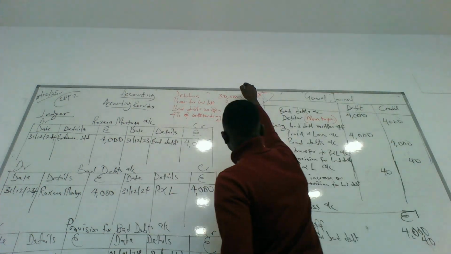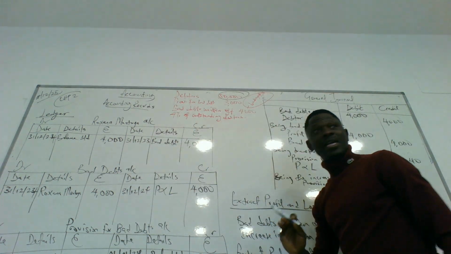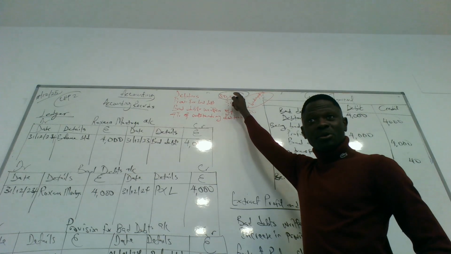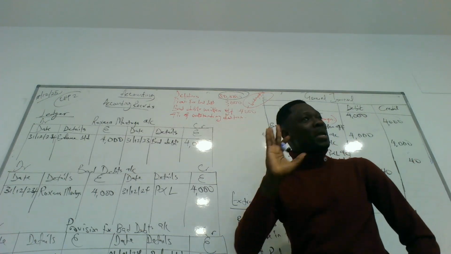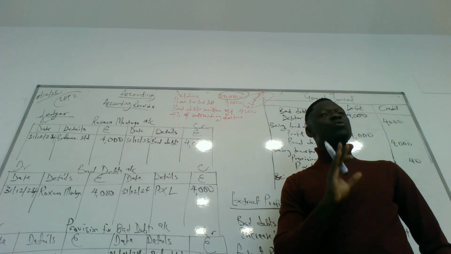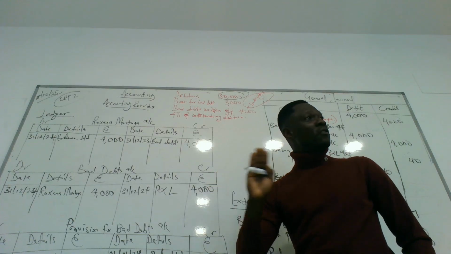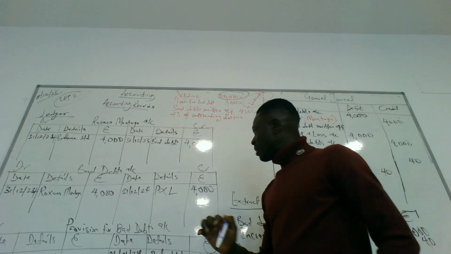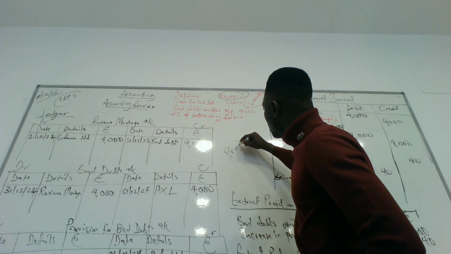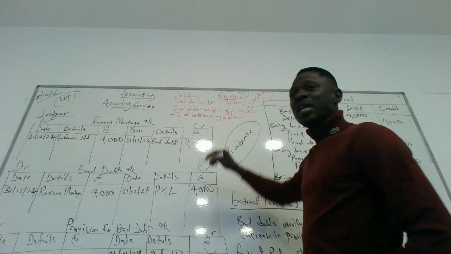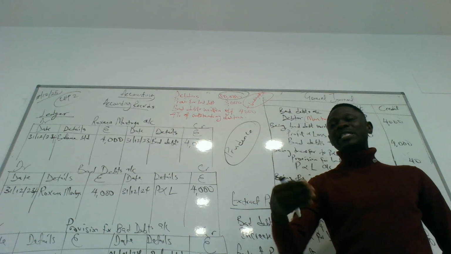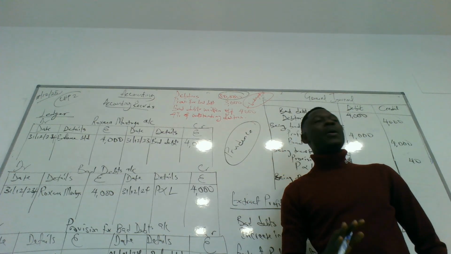We have our debtors to be 80,000. That's our debtors. Since we have debtors, it is possible that not all the debtors will pay back. And because not all the debtors will pay back, we need to make a provision for bad debt under the accounting concept of prudence, so that we won't overstate our profit or understate our losses.